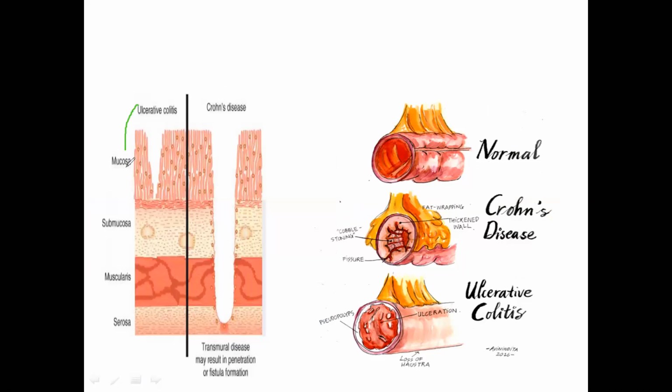In ulcerative colitis, you can see the ulceration is limited only to the mucosa, whereas in Crohn's disease, the ulceration extends to include the mucosal layer, submucosal layer, muscularis, and also the serosal layer. So these are the two differences you can see in these two conditions.